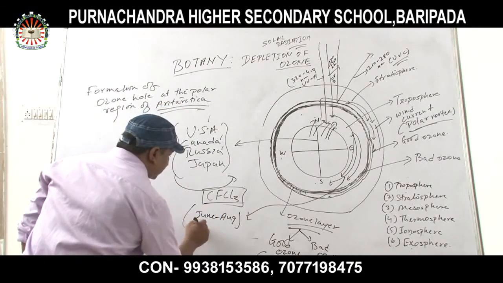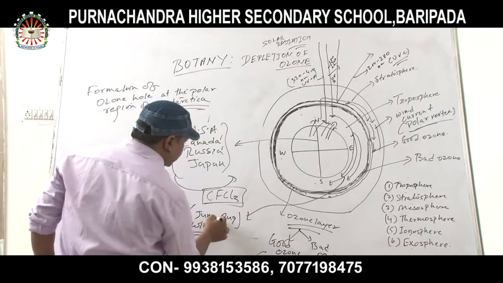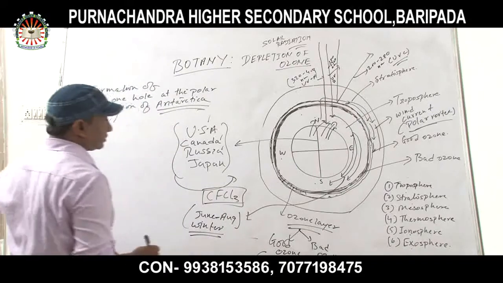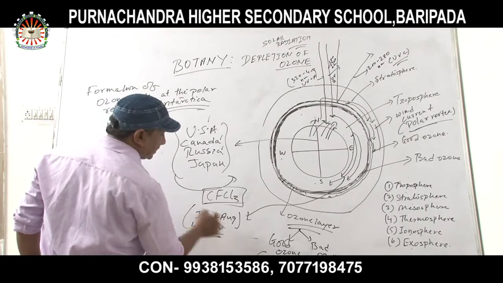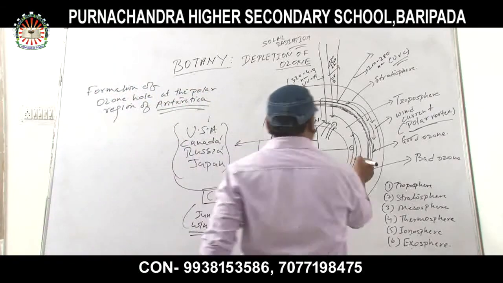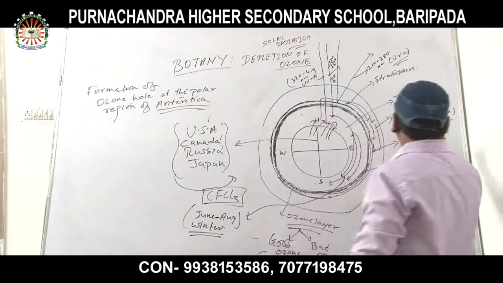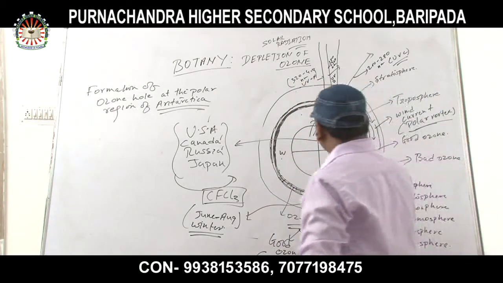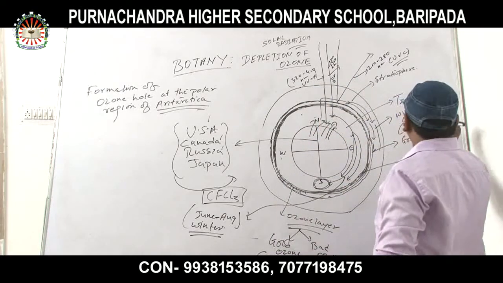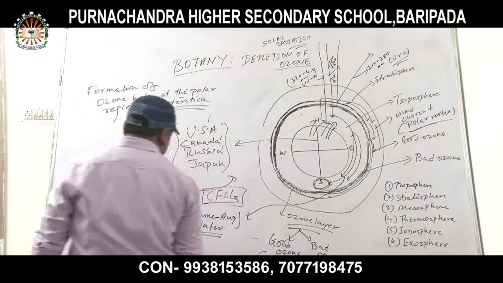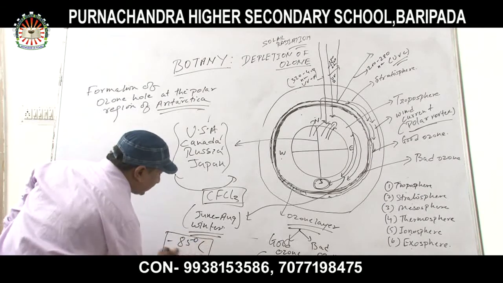at Antarctica, that is the winter season. June to August, which kind of season is this? Winter season. While the chlorofluorocarbon is reaching towards the southern pole of Antarctica with the help of the polar vortex, the wind current in this particular area during winter season has a temperature of minus 85 degrees Celsius.